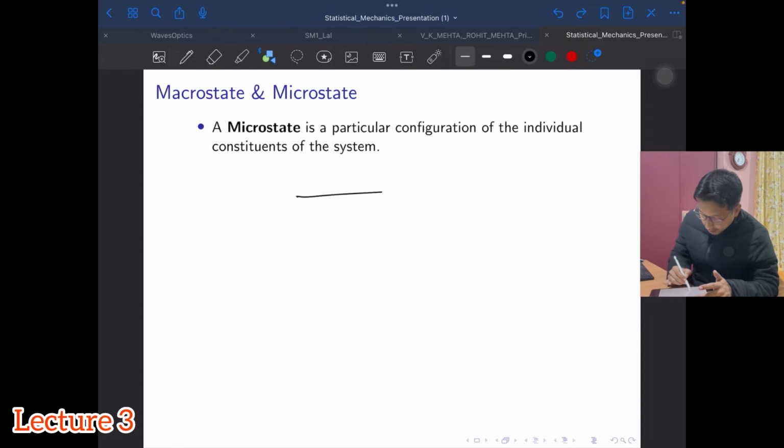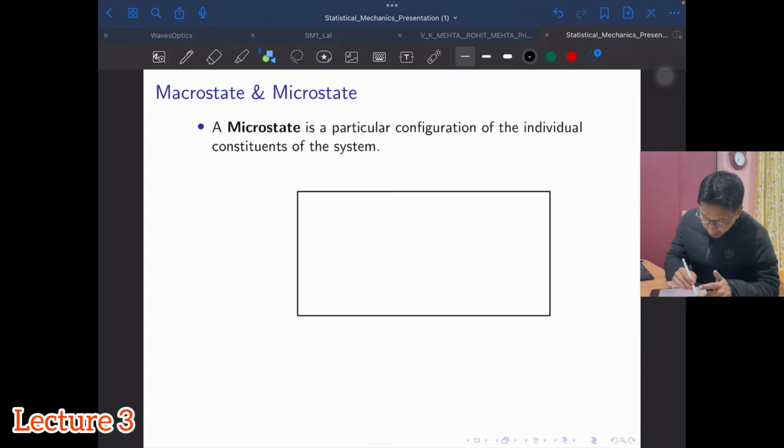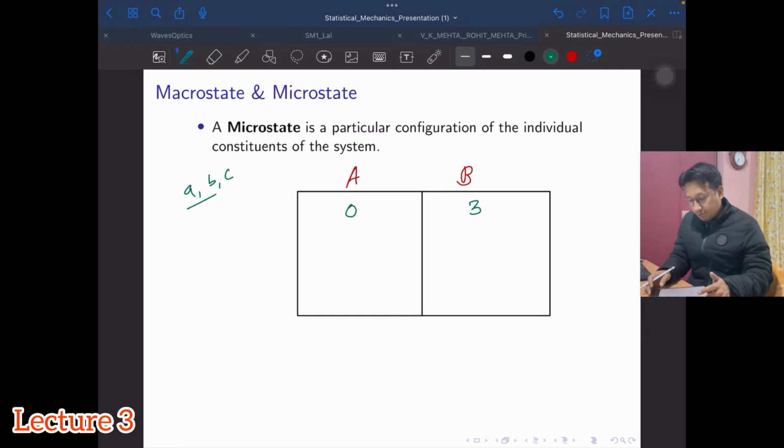I have to draw a line exactly in the middle. So now I have these combinations. This is A and B. So I have these 0 3 combinations, let's say, with A, B, C objects.